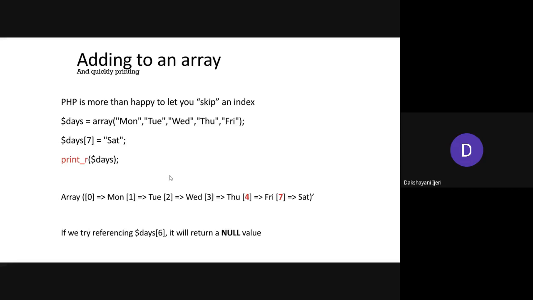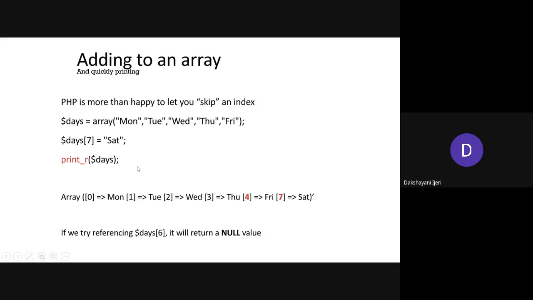Right. As I told you, you can add elements with a specific index value in any order, as in this example you can see here. How many elements are there? What will be the index values of these elements? 0, 1, 2, 3, and 4. So at most you have added the last element at index value 4 here, right? What happens in this statement? You are adding this value at the specific index value 7. So what happens to the rest of the values? They are skipped, with the values as null, right?